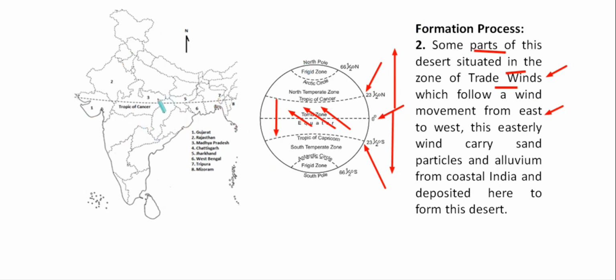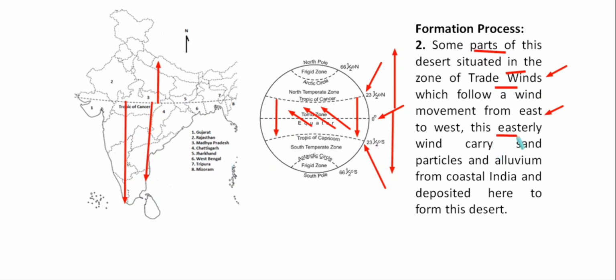Because of this Tropic of Cancer line, in our Indian subcontinent we are having the northern part and southern part. The southern part of this Tropic of Cancer is the tropical region. Why tropical region? Here all of you can see the southern part of the Tropic of Cancer up to Tropic of Capricorn, the whole region comes under tropical region. And here we are having a predominant wind pattern, that is trade winds. They are flowing from east direction towards west direction. That's why they are the easterlies.